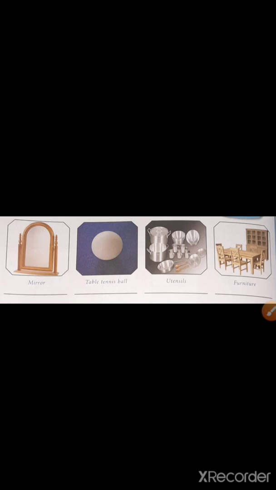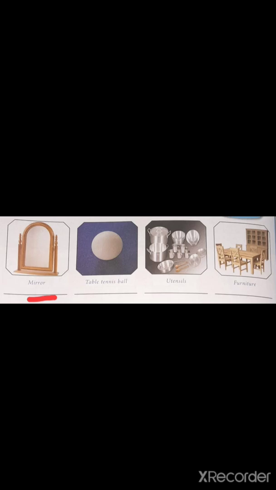Before going to start our topic, let me ask you a question related to the topic. Look here and tell me what materials you think the following things are made of. The first one is a mirror, the second is a table tennis ball, the third is utensils, and the fourth is furniture.